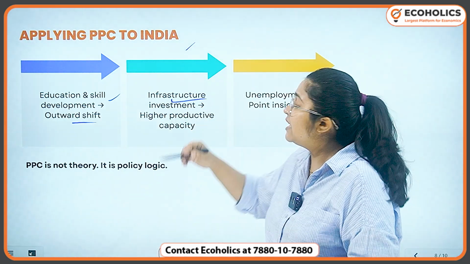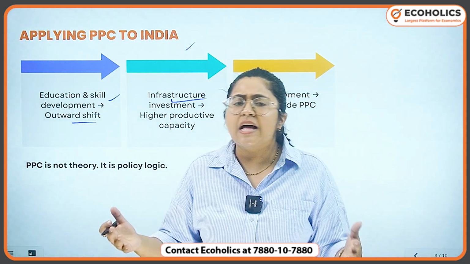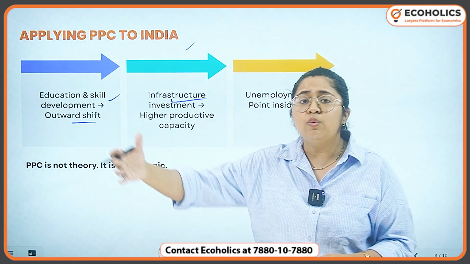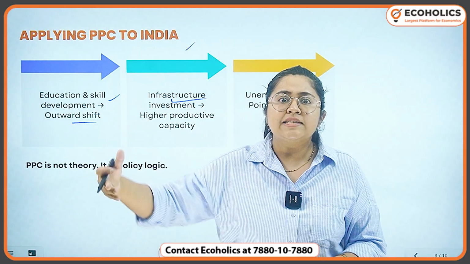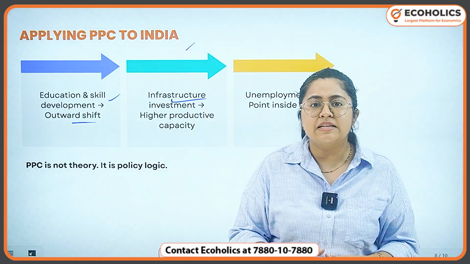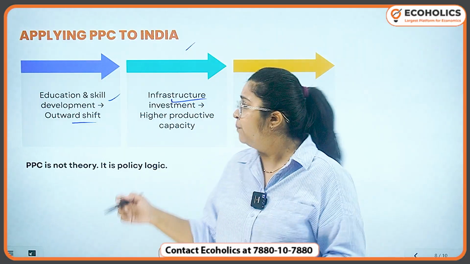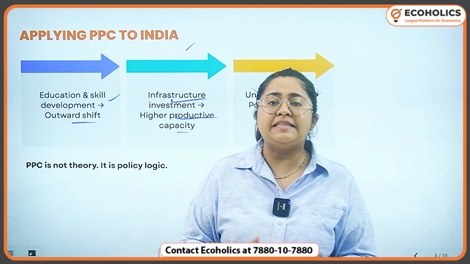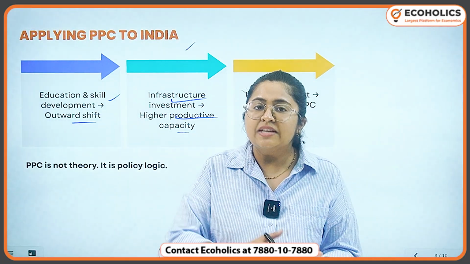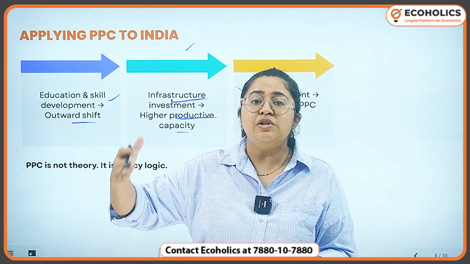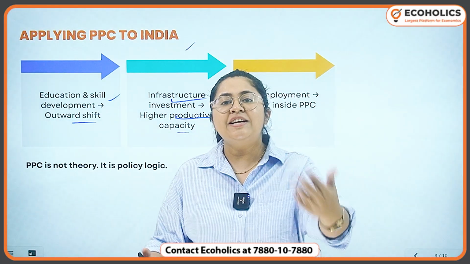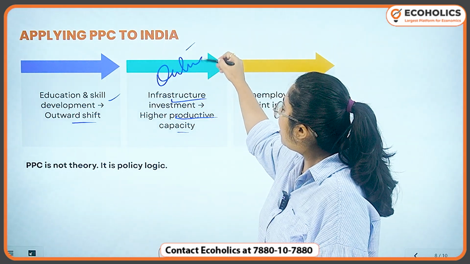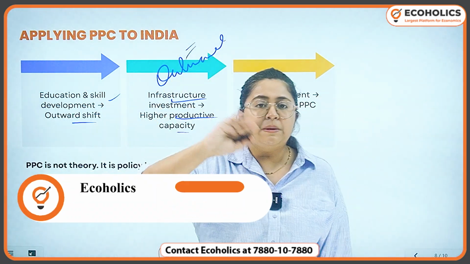What happens when there is infrastructure and investment? What is happening in terms of foreign exchange reserves? What is happening in terms of the huge industrialization 2.0 and investment which is happening in India? Higher productive capacity. When investment increases, productive capacity increases, which increases the efficiency, which leads to growth, right? And that again makes an outward shift in the PPC.